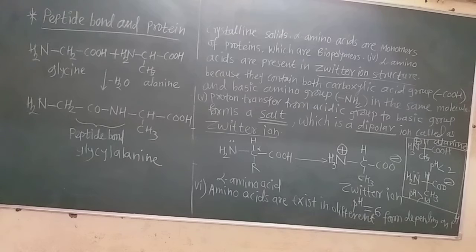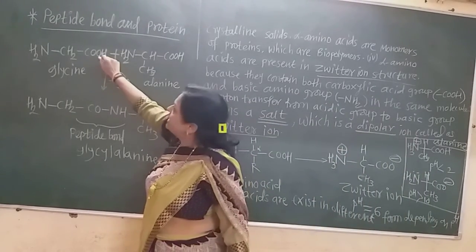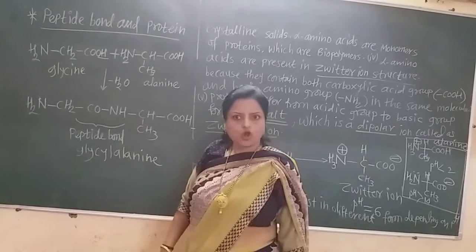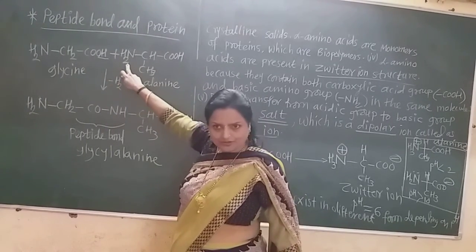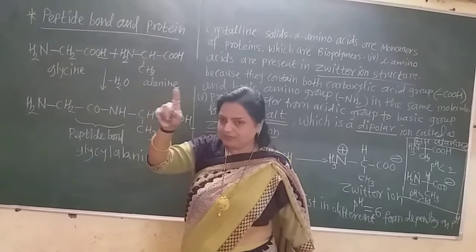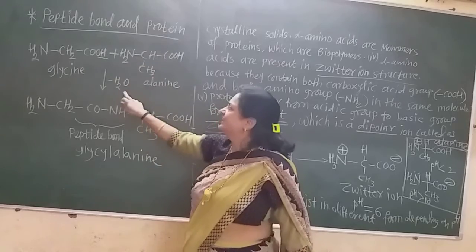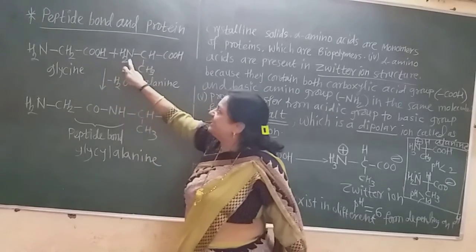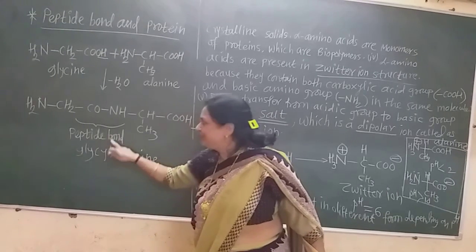But so many alpha amino acids link to each other in this way. What happened? See here. This OH group of the COOH and the hydrogen atom of this NH2, OH plus H, what is there? H2O. An H2O molecule is eliminated and this CO group is directly attached to this NH group.